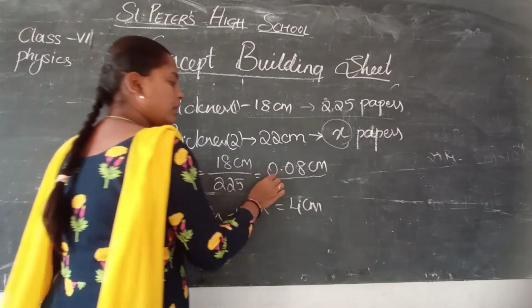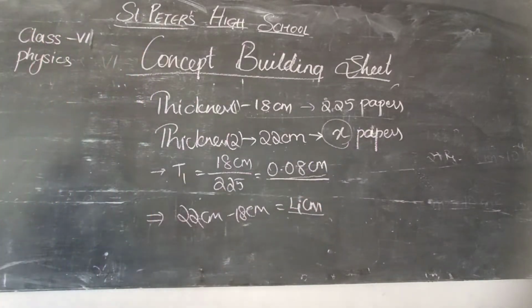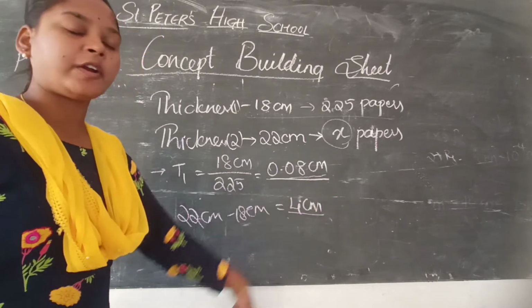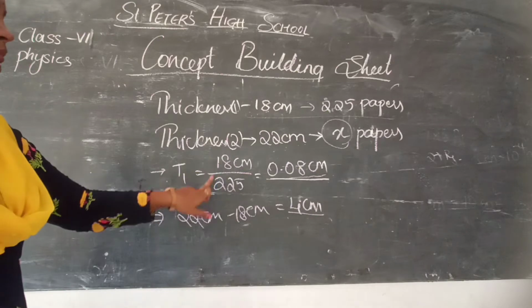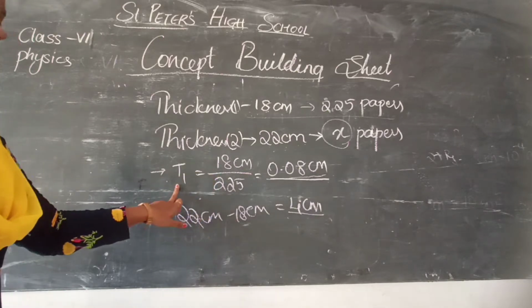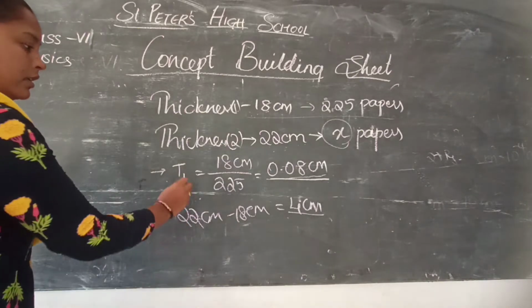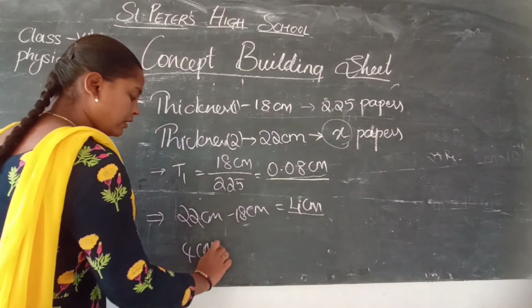Now we have the thickness of one paper, and we need to find out how many papers. So the thickness added is 4 centimeters.